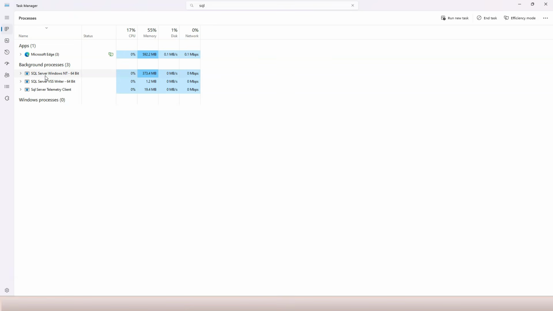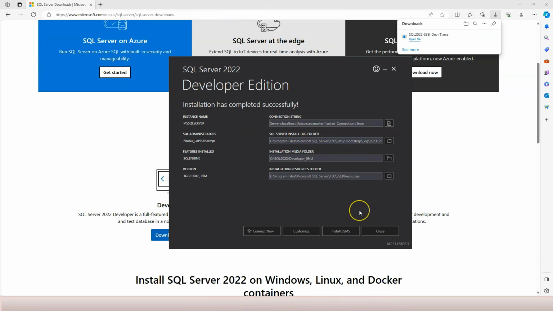It is currently running and takes a lot of memory, you can see. But you cannot actually see it on the taskbar. Why? Because it doesn't actually have a user interface. Therefore, you need something else to connect to the DBMS in order to perform tasks against the database management system. So for SQL Server, we need SSMS, and it stands for SQL Server Management Studio.